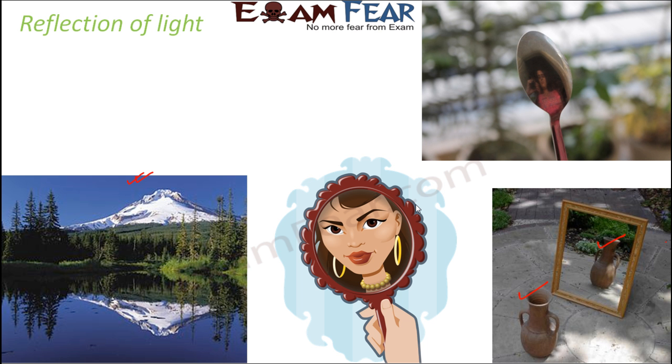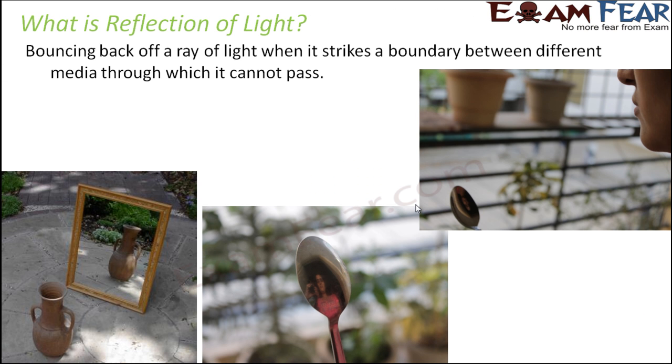So now the question is, what exactly is reflection of light? It is nothing but bouncing back of a ray of light when it strikes a boundary between different media through which light cannot pass. Whenever we are talking about a surface, that surface could either be the stainless steel spoon, or it could be the mirror, or it could be the surface of the lake. Wherever you are talking about a surface, that surface is nothing but the boundary between two different media. Let's say you talk about the surface of the lake.